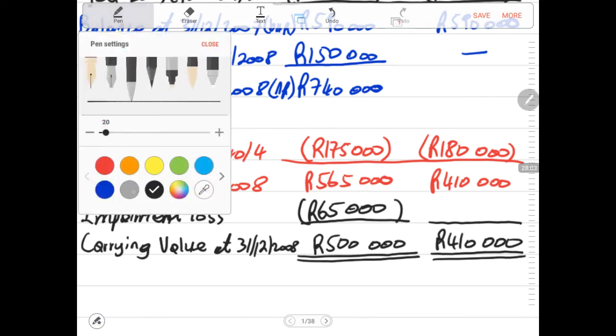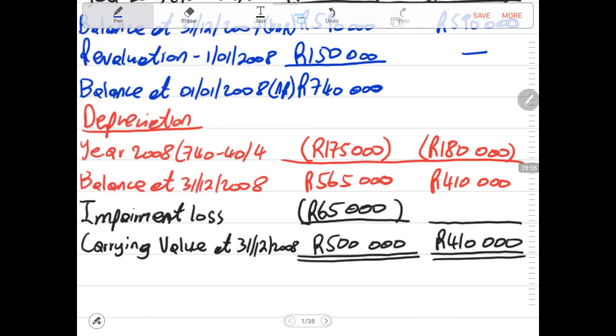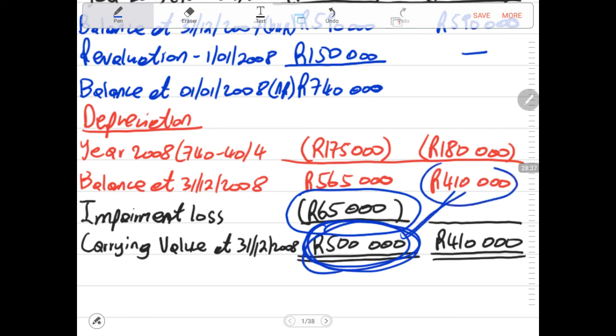Now there's one thing I want to highlight in alignment with the second question. In the second question, we need to look at the impairment, especially if it can lead to the carrying amount being less than the 410,000. Whenever we have an impairment, we need to make sure it does not lead to the carrying amount of this asset under our actual column being less than the carrying amount under the historic column.